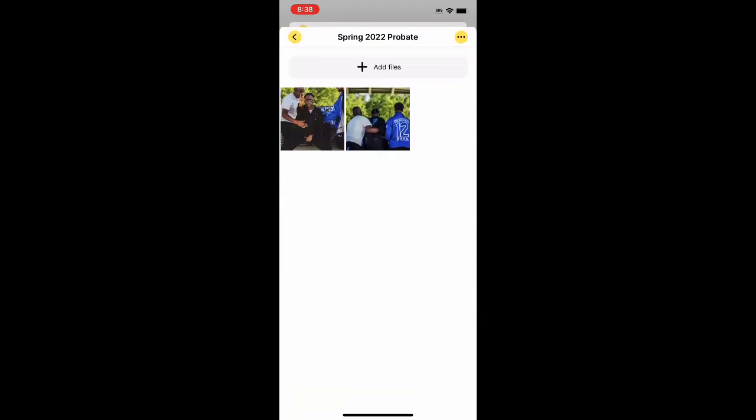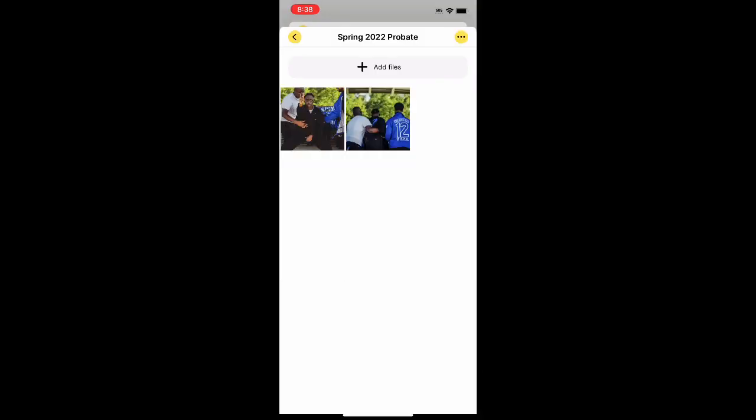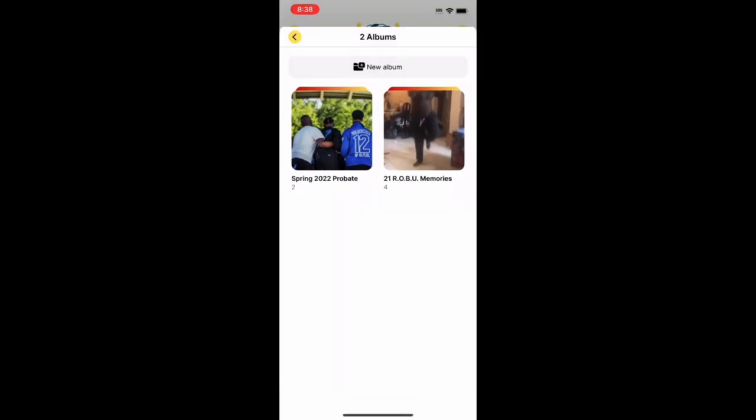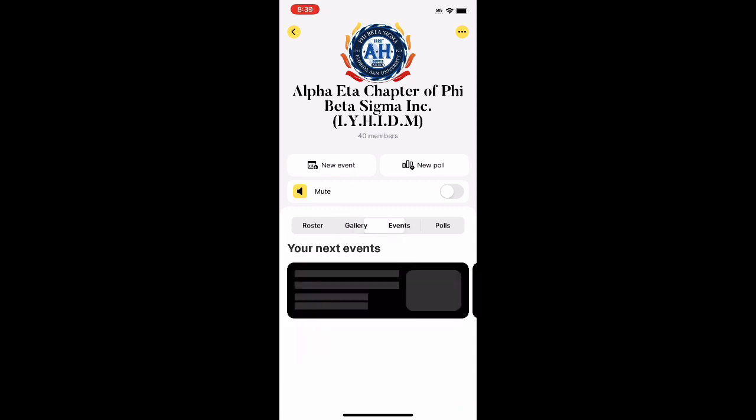Brothers can then take these pictures, for example this picture, and save them to their phone so they can have access to those memories. That's the cool thing about the album aspect of it, and everybody has the option to create and add images to the album. Moving on to the events tab.